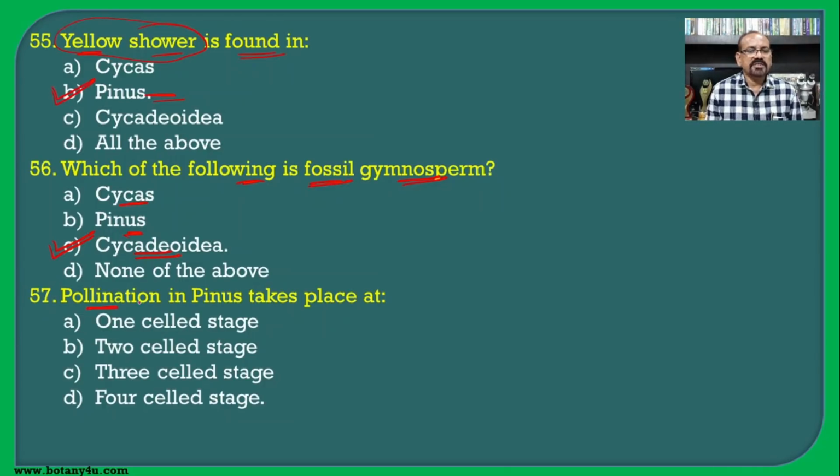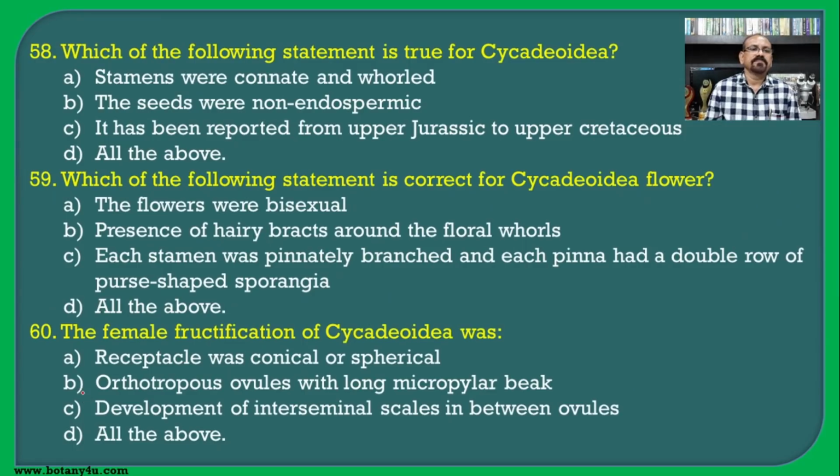Pollination in pinus takes place at. Earlier we have seen in angiosperm 2-celled stage, cycas 3-celled stage, pinus 4-celled stage, and gnetum or ephedra 5-celled stage, that is Cycadopsida, Coniferopsida, and Gnetopsida. So the pollination in the pinus takes place at the 4-celled stage, which will be the correct answer for this question.